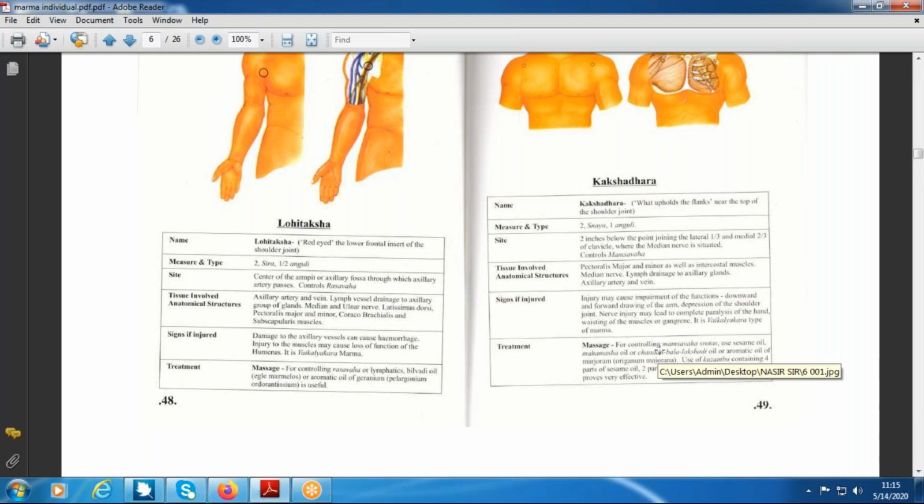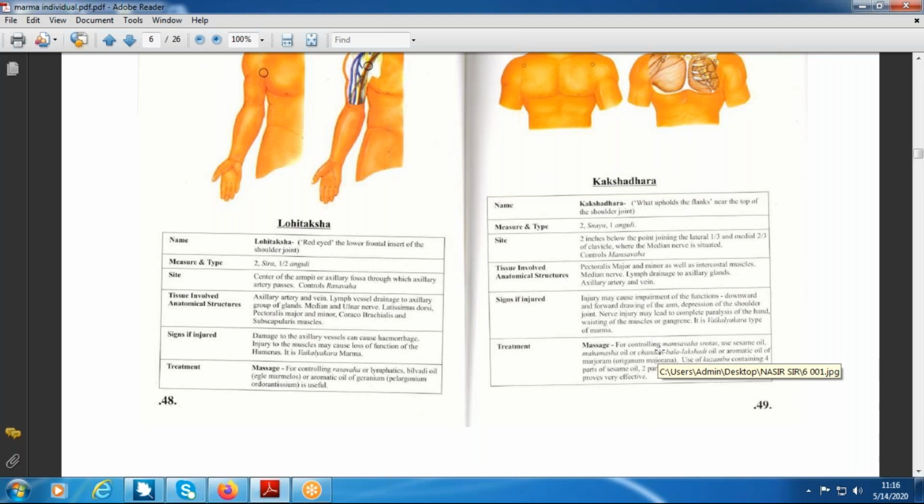Are you able to understand what I mean to tell? If you consider the head of the humerus, that is within the capsule of the joint. If you consider the neck of the bone, that is outside the joint capsule. But what Lohitaksha Marma says is that it is above the Urvi Marma but below the shoulder joint or below the hip joint. So we should consider it the outer part of the capsule. So it is better to consider the neck of the humerus and neck of the femur as the Lohitaksha Marma.